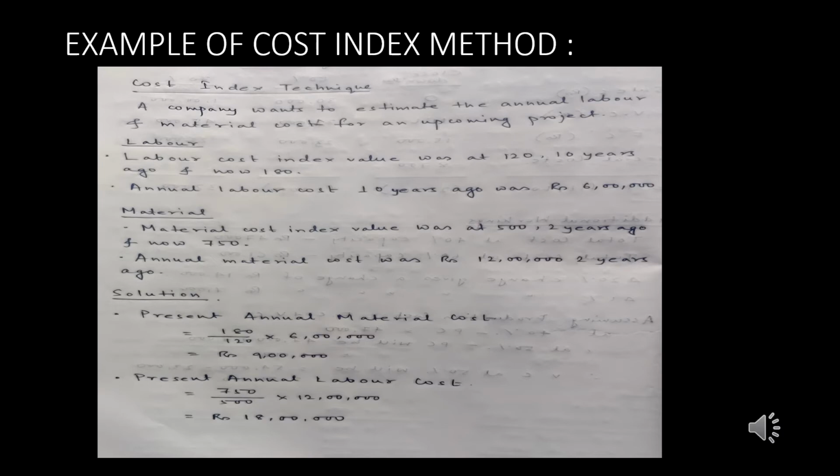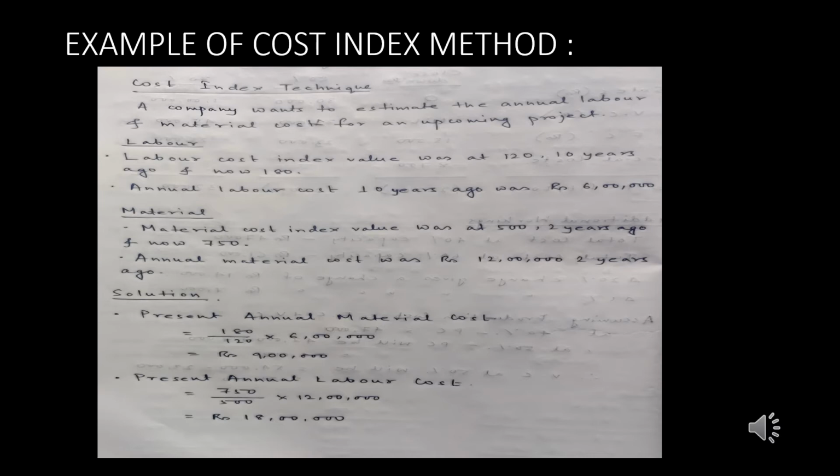So coming back to the calculation part, the present annual material cost, if we calculate, is the index value of time B divided by the index value of time A into the cost of time A. If we do that, we will get the present value of the annual material, whereas we find 180 divided by 120 into 6 lakh gives us the figure of 9 lakh, which is the present value.